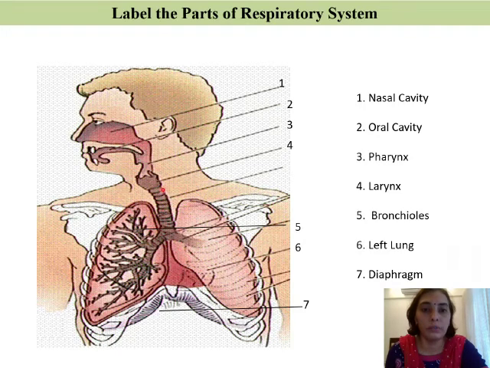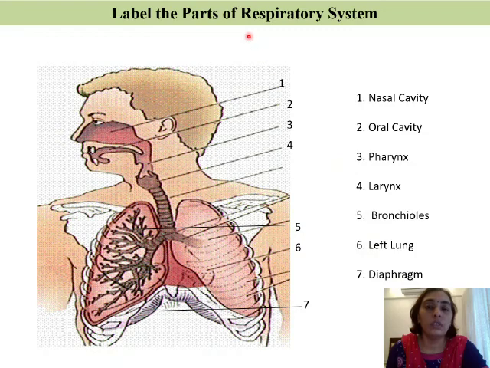And this kind of structure prevents the trachea from collapsing. Then you have the fifth one over here. This is called bronchioles. Now this trachea branches out and forms two major bronchi. Each enters one of the lungs, right and left lung, and there it branches out and is called bronchioles. Then number 6, this is the left lung, and number 7 is the diaphragm, which plays a very important role in respiration, that is during inhalation and exhalation.